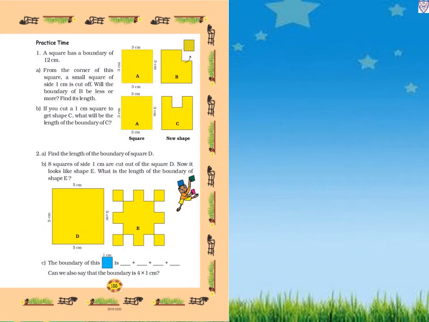Now page number 155. Practice time. Number 1, a square has a boundary of 12 centimeter. So here in the square, all sides are 3 centimeter. How many sides does a square have? That is 4. So 3 times 4 is 12 centimeter. Your questions: A, from the corner of this square, a small square of side 1 centimeter is cut off. Like this, in a corner of a square, a square of side 1 centimeter is cut off. Will the boundary of B be less or more? Find its length.